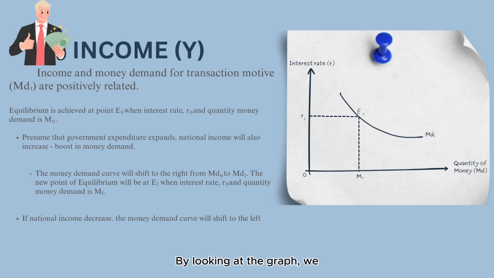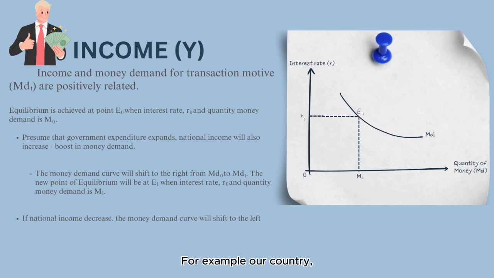By looking at the graph, we can assume that equilibrium is achieved at point E0 when the interest rate is R0 and the quantity of money demanded is M0. If we presume that government expenditure expands, it means that our national income will also increase. This will incur a boost in money demand.